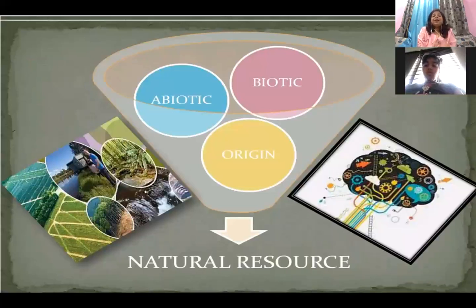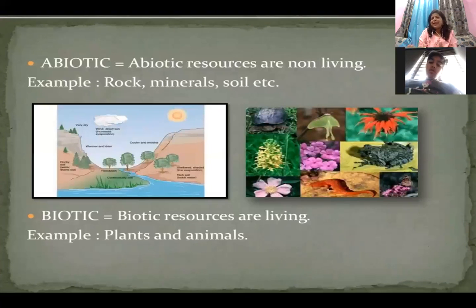Okay, on the basis of origin, these natural resources can be classified as biotic and abiotic, which you are very much familiar with because you have been doing it in science in your junior classes. So this is very simple, right? On the basis of origin, the natural resources can be classified into biotic and abiotic resources. Now, what are biotic? First, I would like to take biotic and then abiotic.